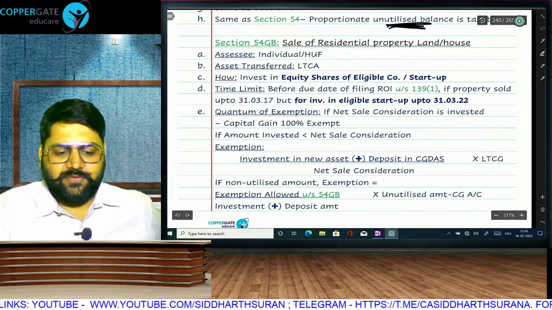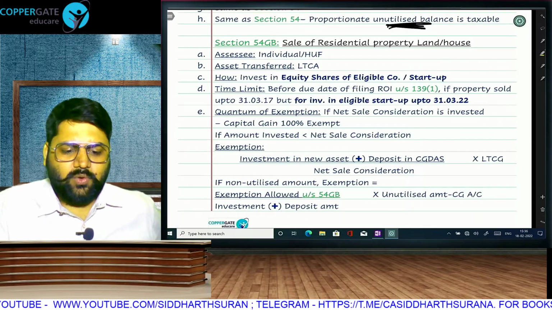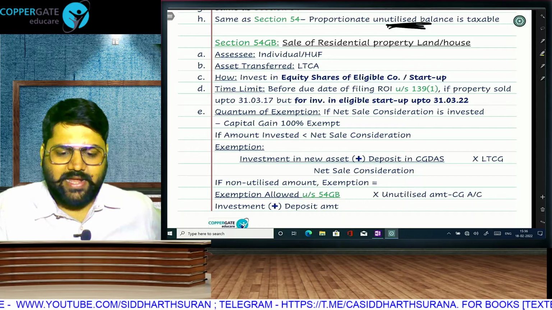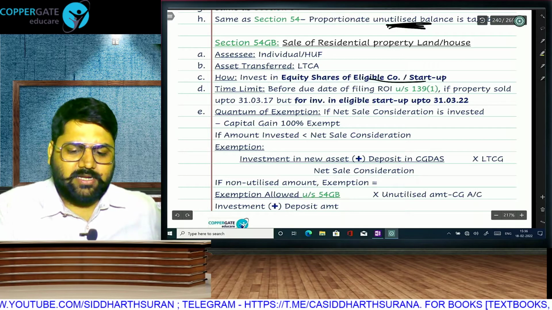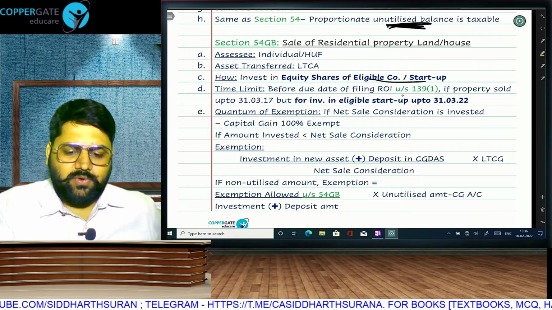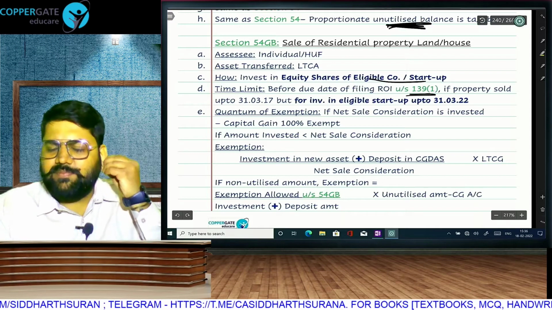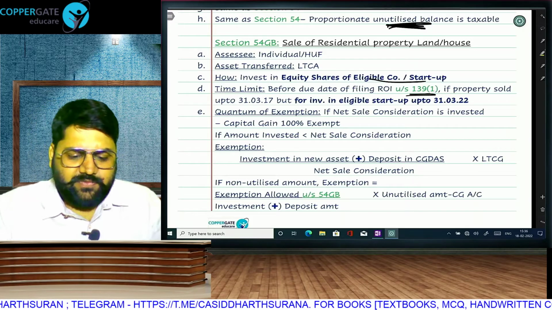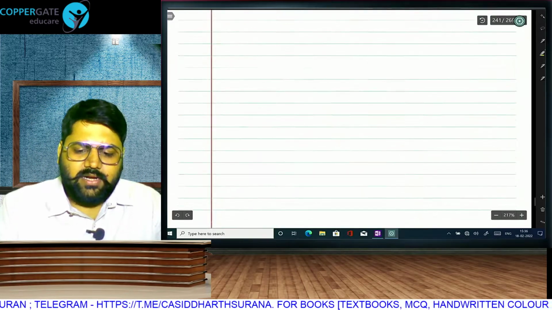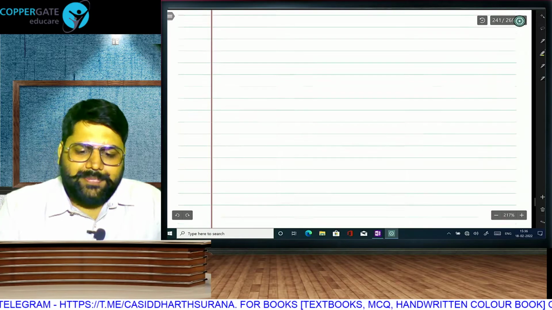And as far as 54GB is concerned, if you have sold any long-term capital asset which is land or house, and you invest in any eligible company or startup before the due date of filing return of income, then you will be eligible for this 54GB. If time permits, you can just read this. That's our chapter called capital gains.